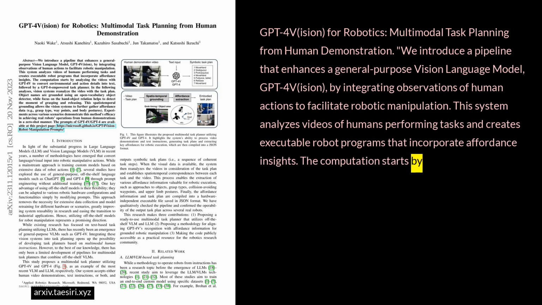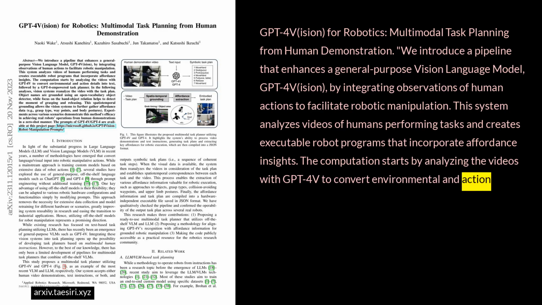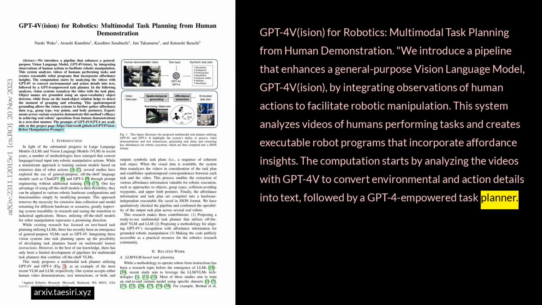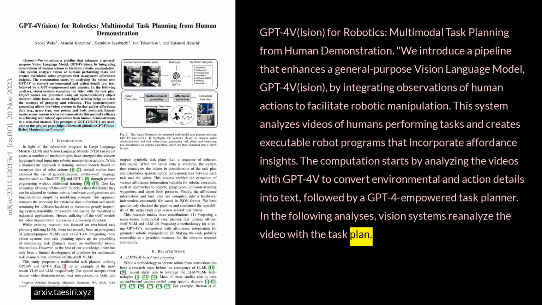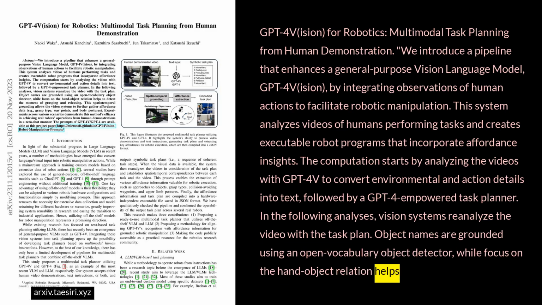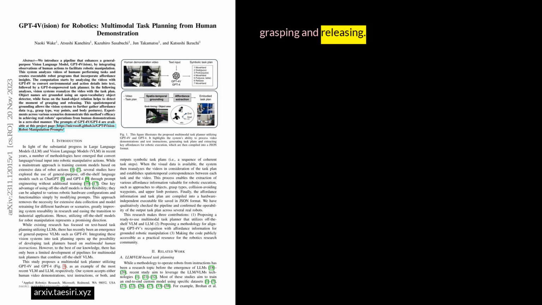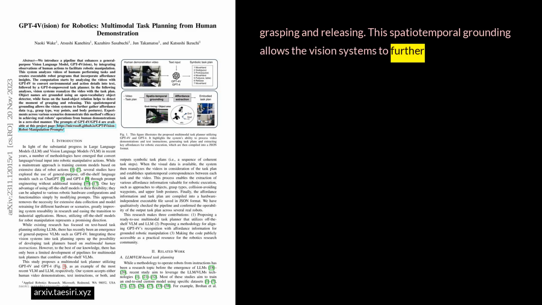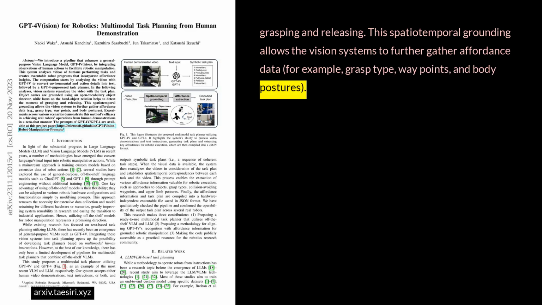The computation starts by analyzing the videos with GPT-4V to convert environmental and action details into text, followed by a GPT-4-empowered task planner. In the following analyses, vision systems reanalyze the video with the task plan. Object names are grounded using an open vocabulary object detector, while focus on the hand-object relation helps to detect the moment of grasping and releasing. This spatio-temporal grounding allows the vision systems to further gather affordance data, for example, grasp type, waypoints, and body postures.